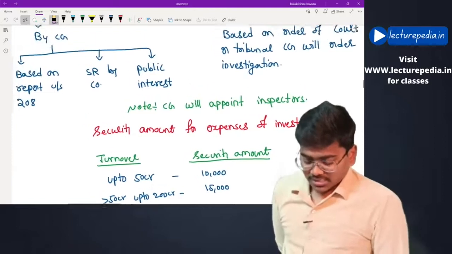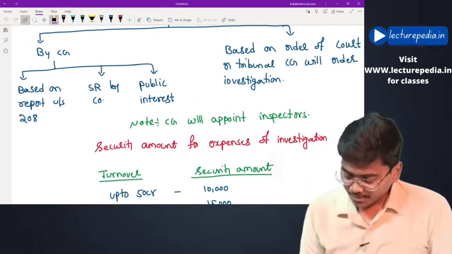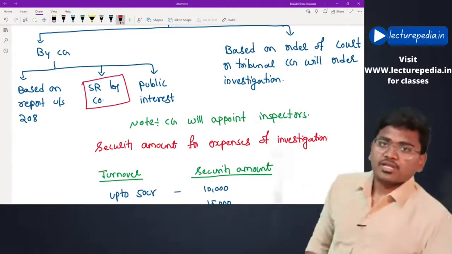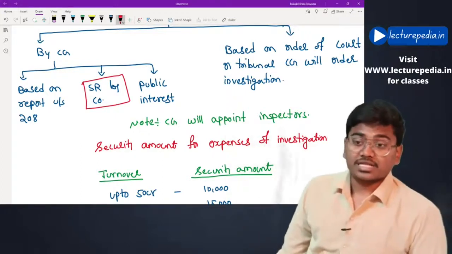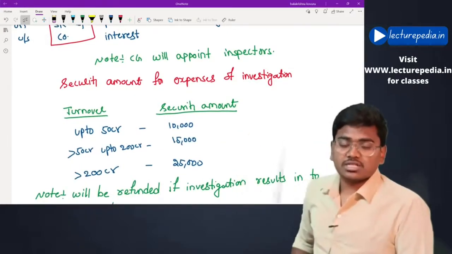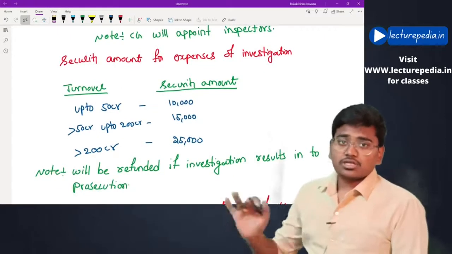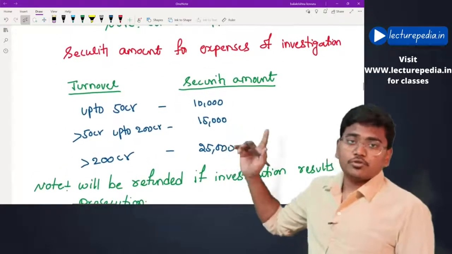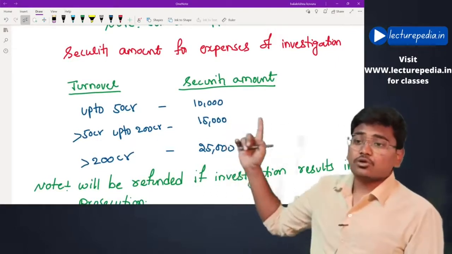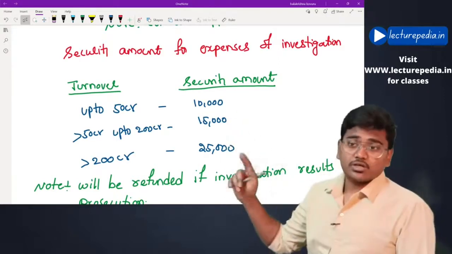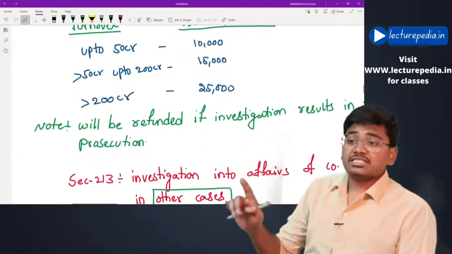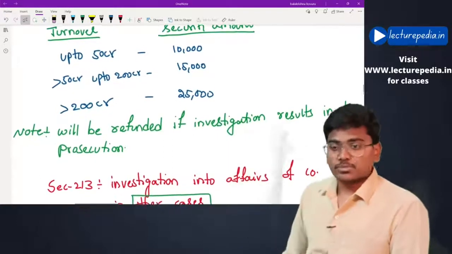Now in this case, where the company by passing a special resolution approached the central government for conducting investigation into affairs of the company, a security amount for expenses of investigation must be deposited with the central government. This will vary based on the turnover of the company. If the turnover of the company is up to 50 crores, then the security amount will be 10,000. If turnover is more than 50 crores up to 200 crores, then the security amount will be 15,000. If turnover is more than 200 crores, then the security amount will be 25,000. And this security amount will be refunded in case the investigation results in prosecution. Hope this is clear.